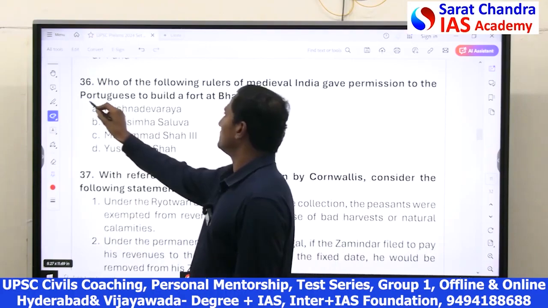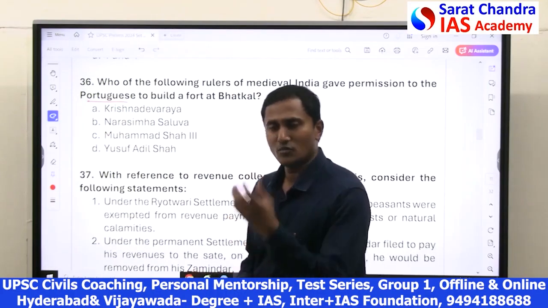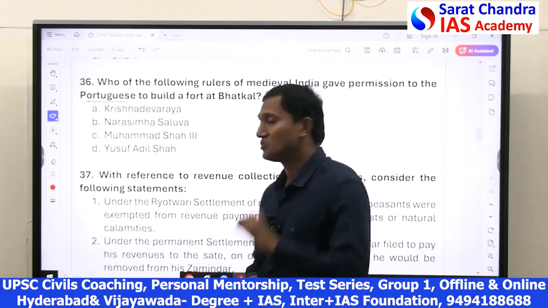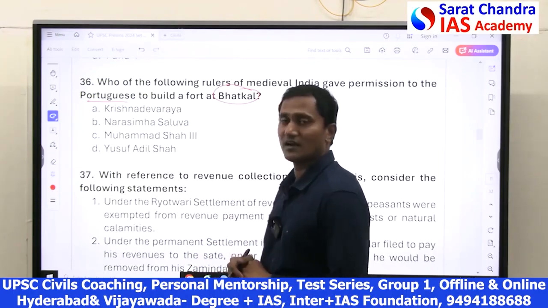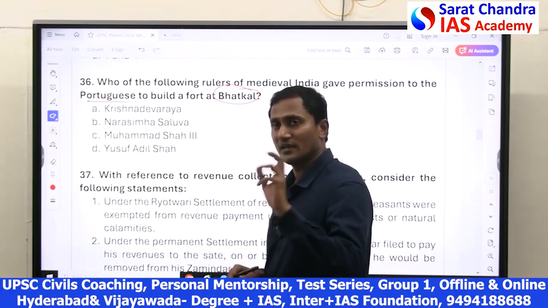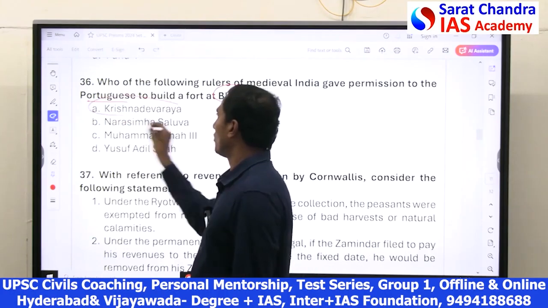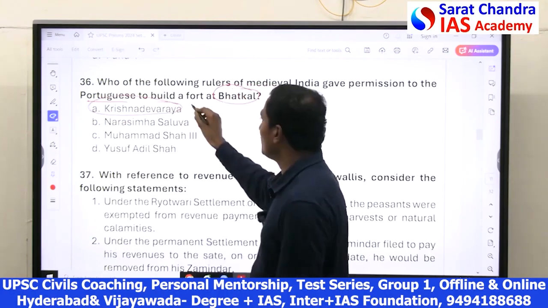See, when the Portuguese came to medieval India, they were given permission to build a fort in Badkal. Badkal is a place in Karnataka. They were given permission by Krishna Devaraya of the Vijayanagara kingdom in 1510.